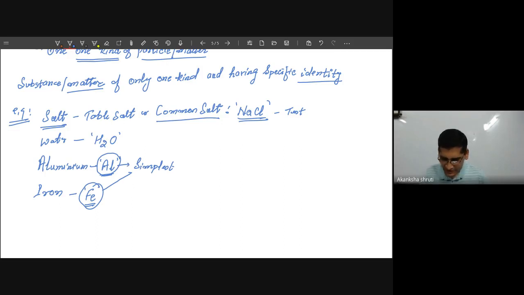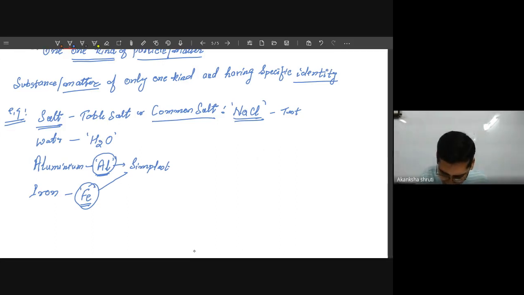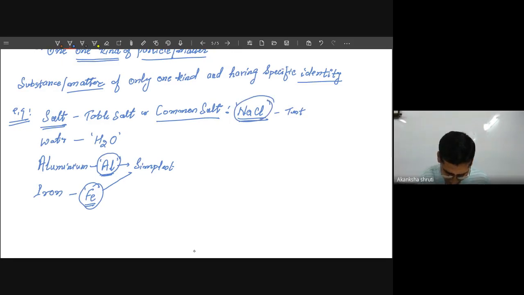But if I consider this salt, say NaCl and H2O, here we are observing that NaCl itself consists of the simplest substance called sodium. Sodium, like iron, is another simplest substance which exists in nature. It is denoted by Na.